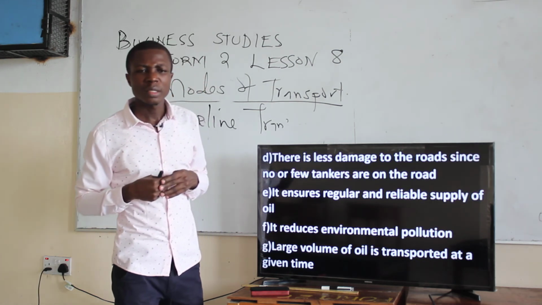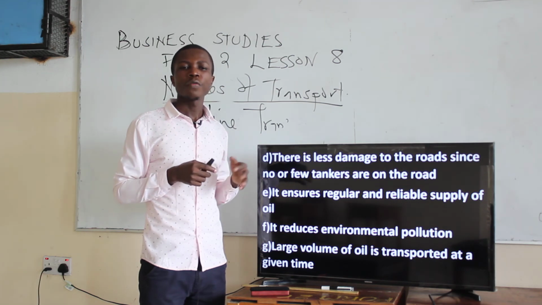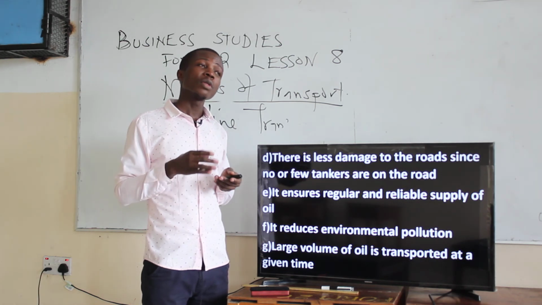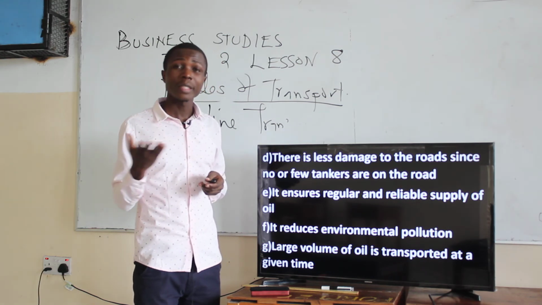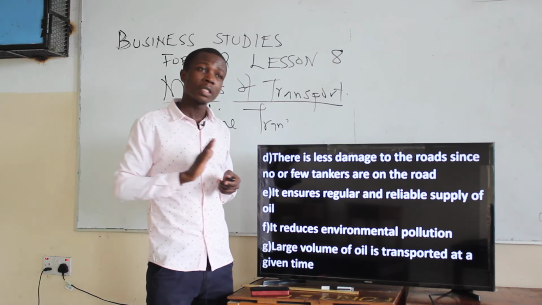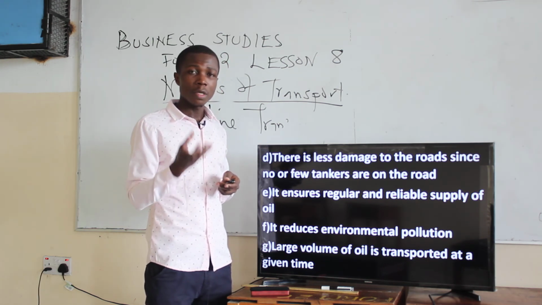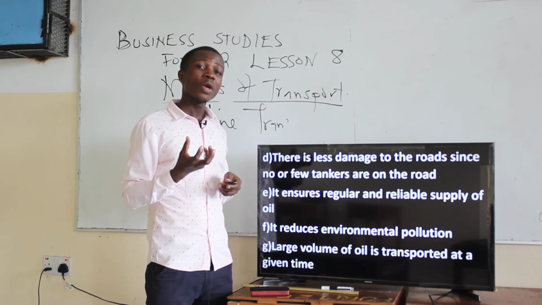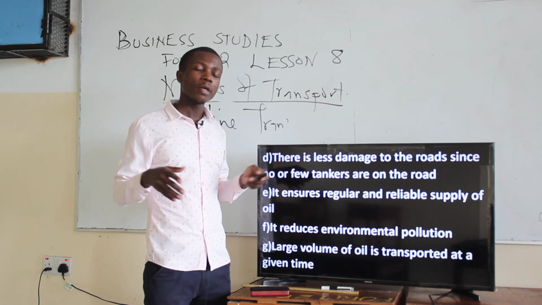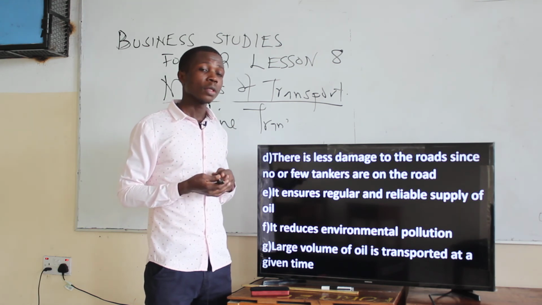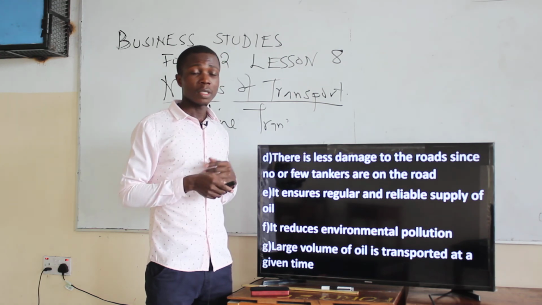Then the next one is there is less damage on the roads, since fewer tankers are on the road. If you use a pipeline, there will be fewer tankers on the road. And those tankers always destroy the roads because of their heavy weight. Their weight is very heavy on the tarmac road, and that leads to destruction. That's why most of our roads have holes on them, because of tankers that pass on the same road.